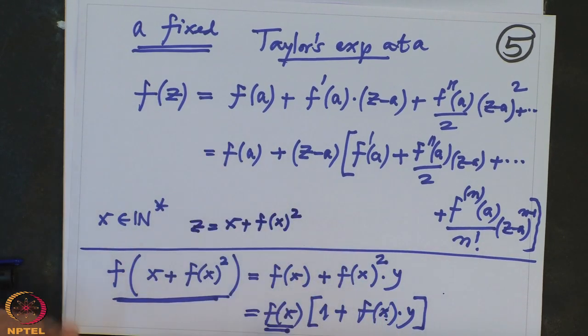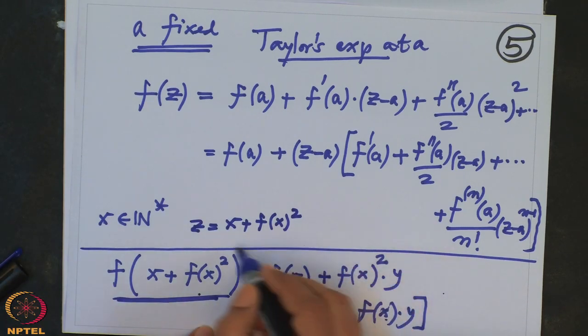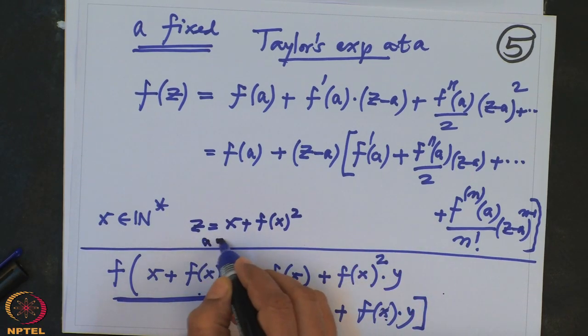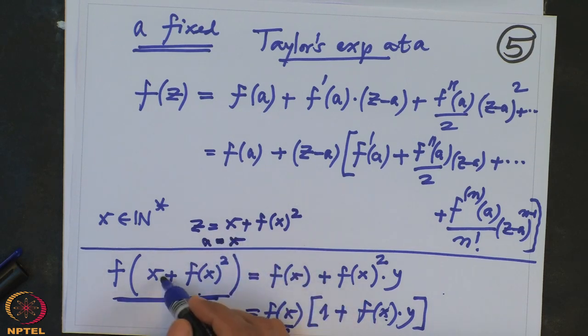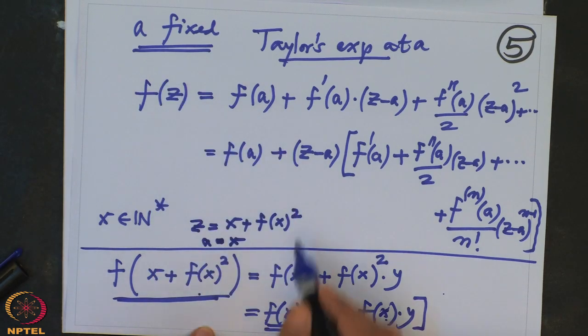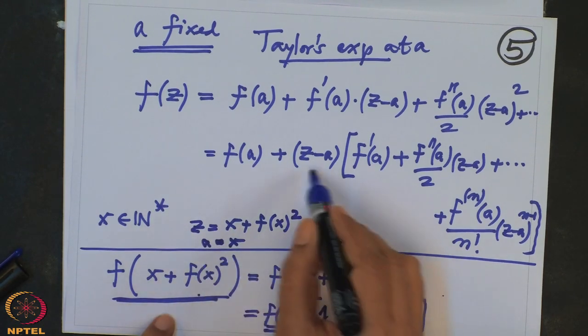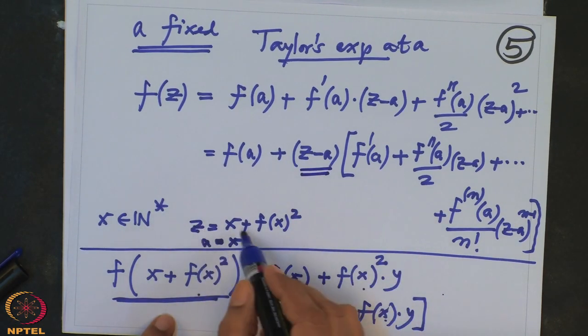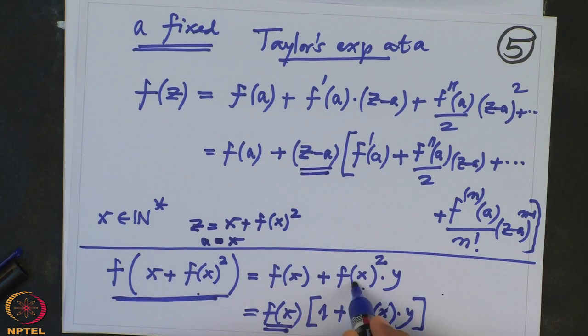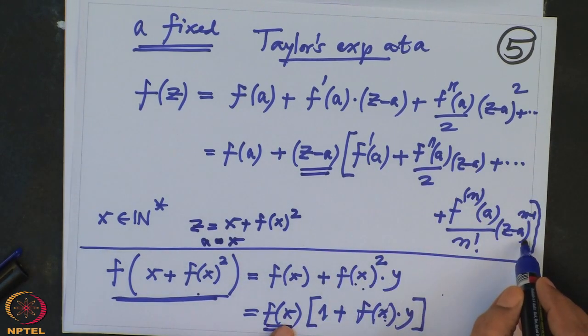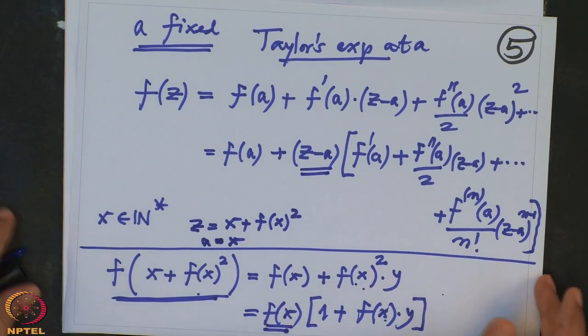This is the z side, and a is x. So this is f of z, and f of x is f of a, and what is z minus a? That is precisely, x will get cancelled, f of x square, and the remaining is y.